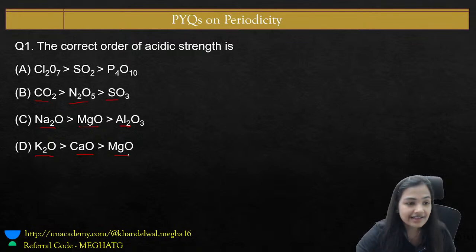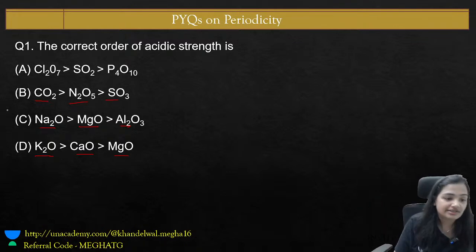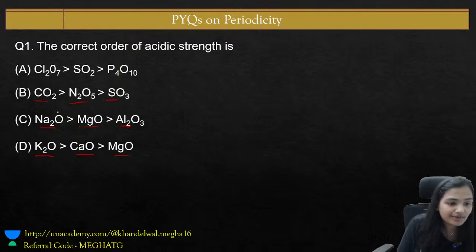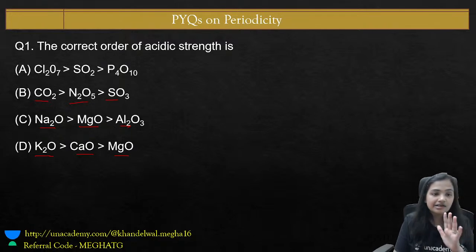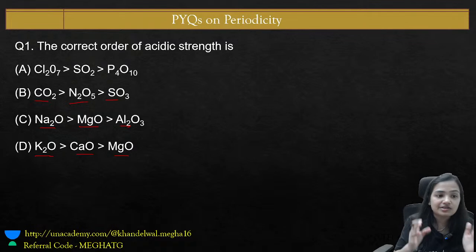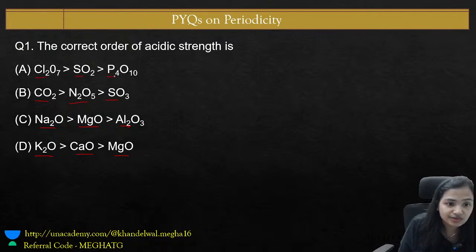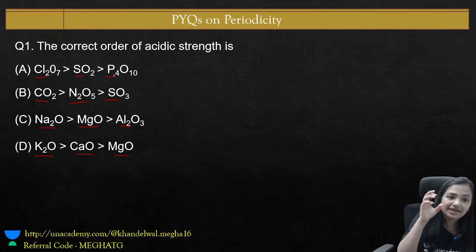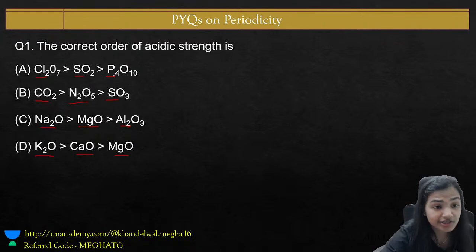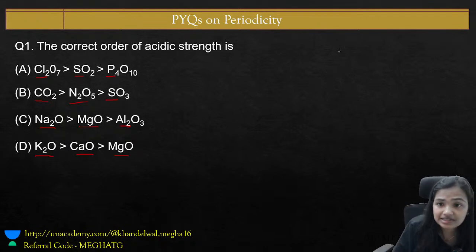So yes, let us have a discussion on this question. This could be quite easy. Let's have a look. Whenever you have the oxides of different elements, here we have chlorine, sulfur and phosphorus, it is always better to answer your question depending upon the electronegativity. The chlorine, the sulfur and the phosphorus all belong to period number 3.